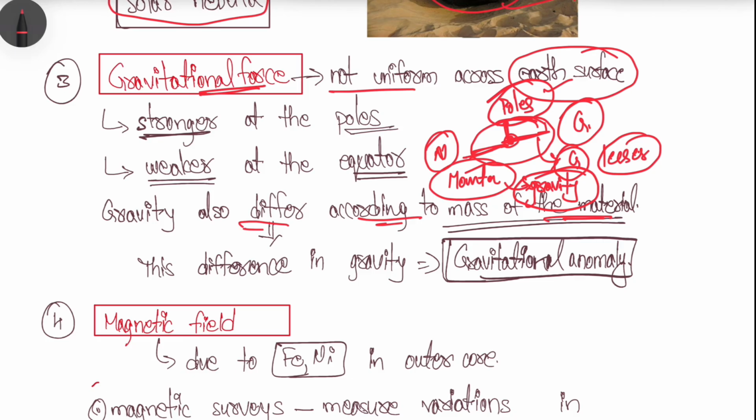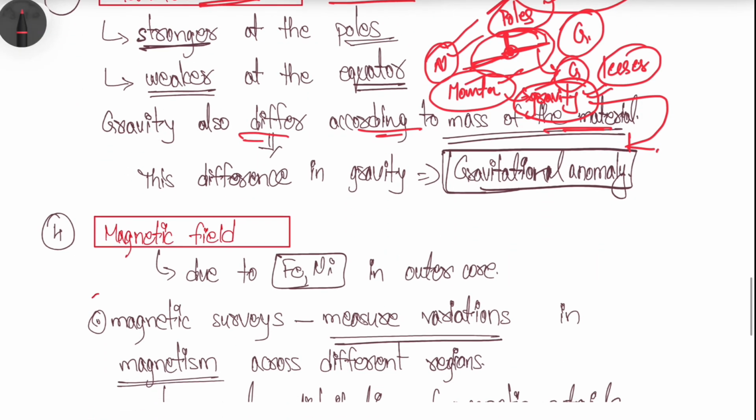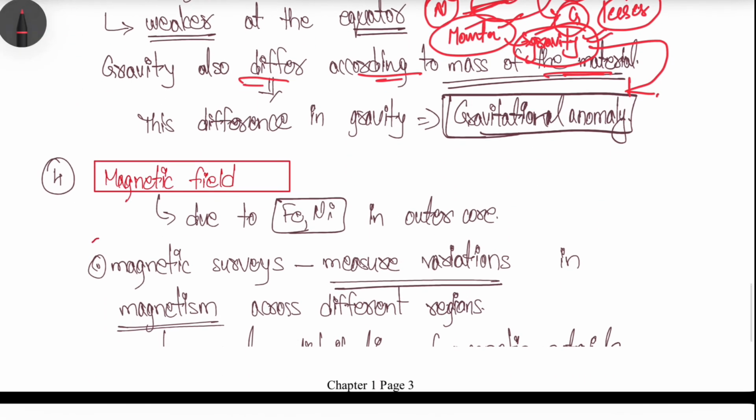So the difference between the normal gravity that should be there and the abnormal gravity, because of the mountainous nature and more different kinds of material, gives us the gravitational anomaly. That means the difference.